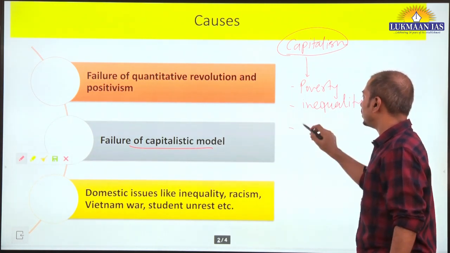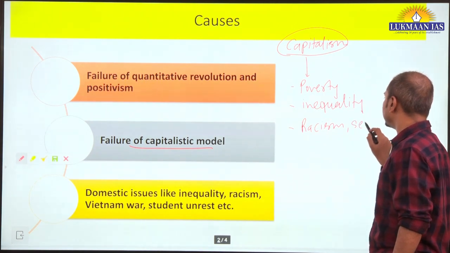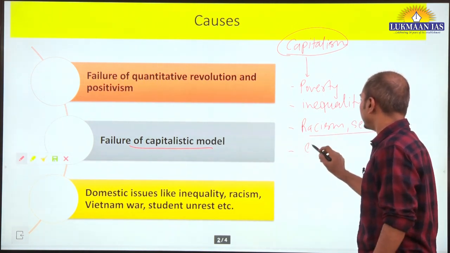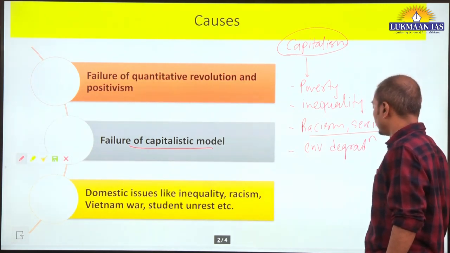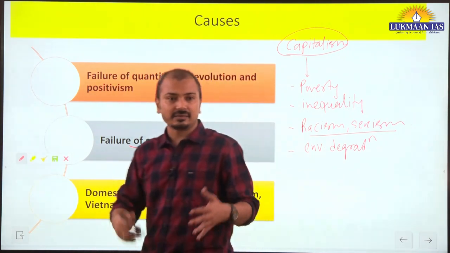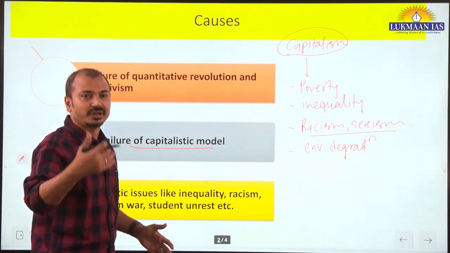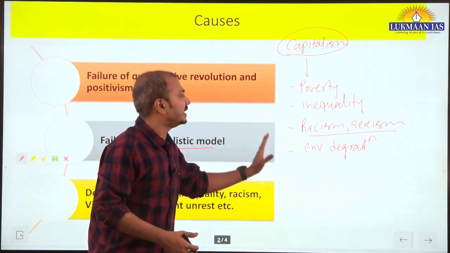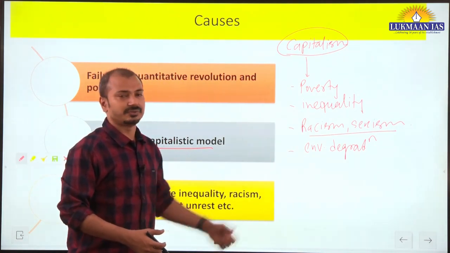At the same time, it was associated with other problems: racism, sexism, and environment degradation. Due to the utilitarian kind of philosophy it was following, rampant exploitation of resources was happening. So it was criticized because of this failure.